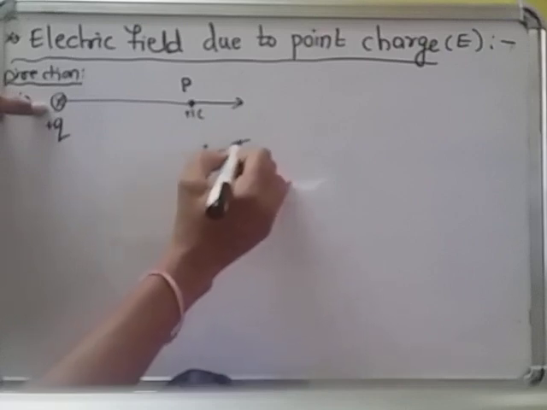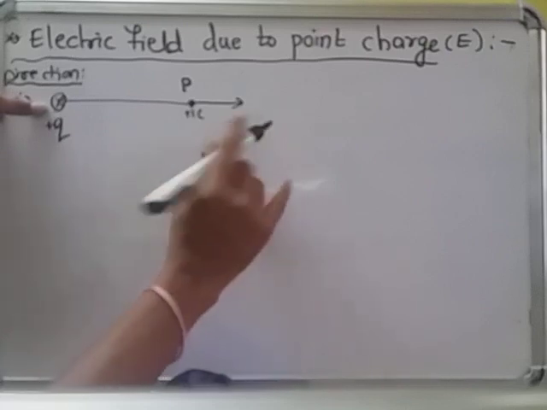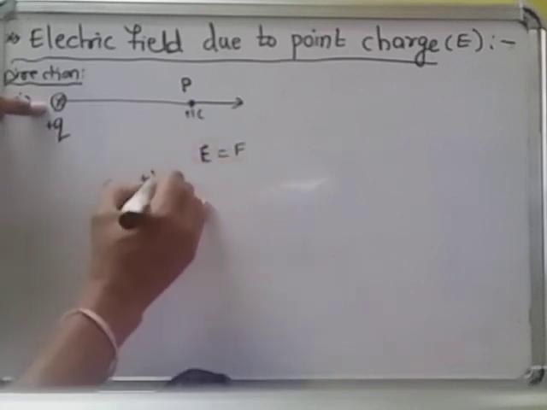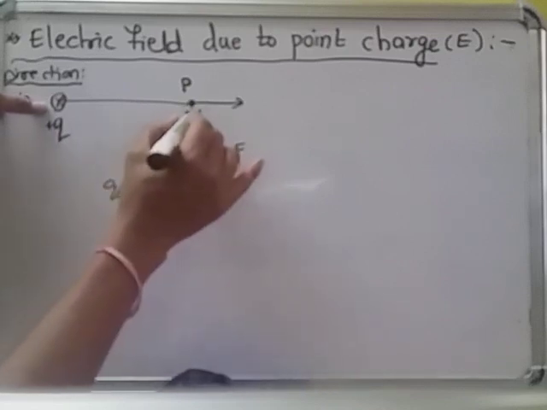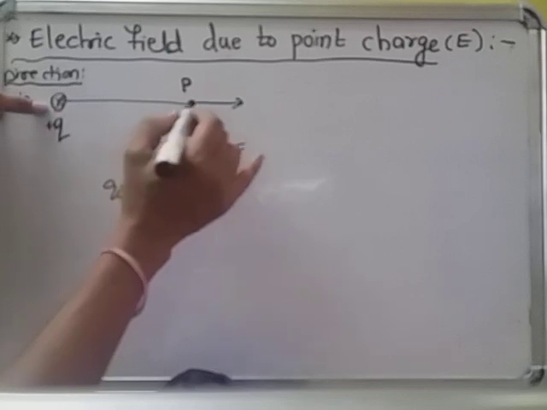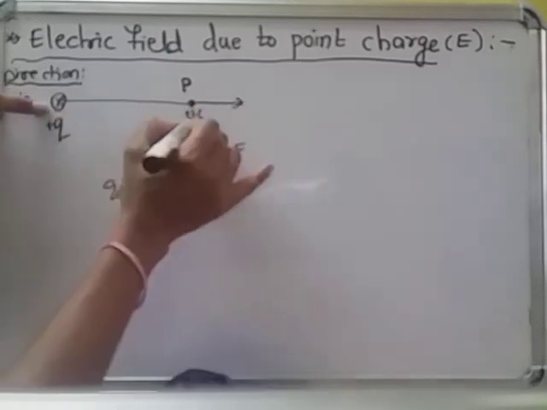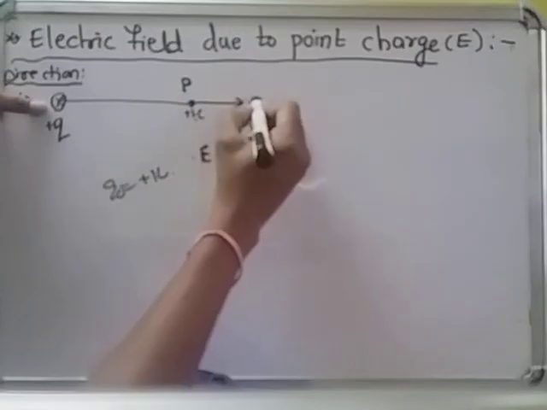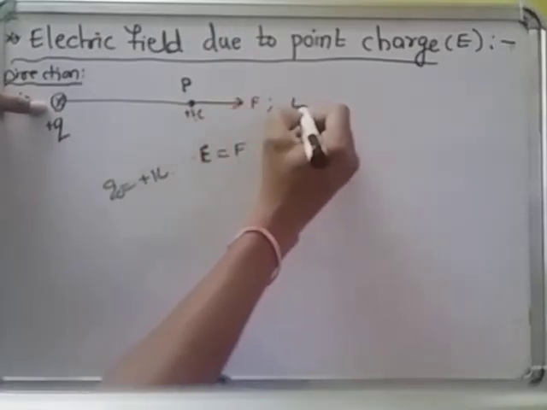E is equal to F. Force is equal to electric field. But when you take the charge as a unit positive test charge, plus 1 coulomb, and I am placing it here, then this plus Q repels the plus 1 coulomb. Repels means it pushes away. Then this is the direction of the force. But the direction of the force is the electric field.